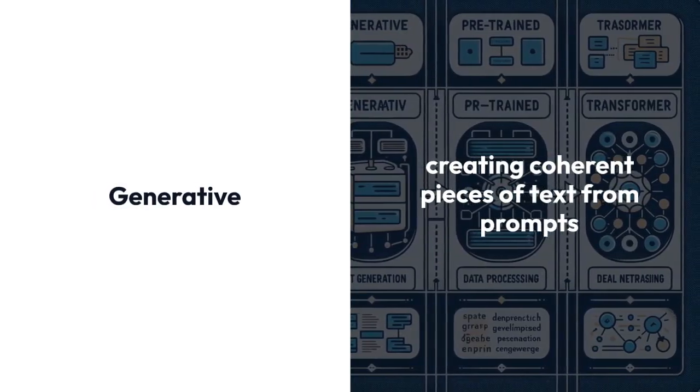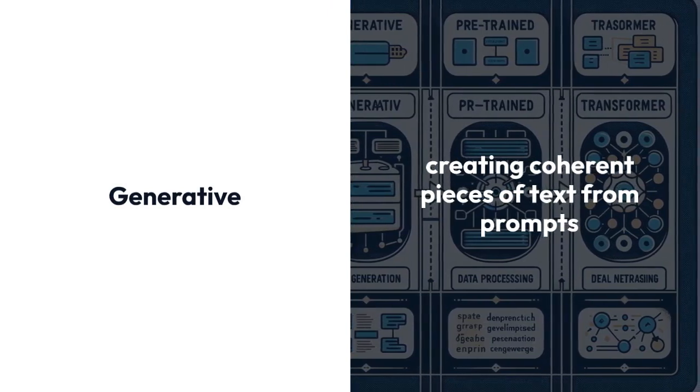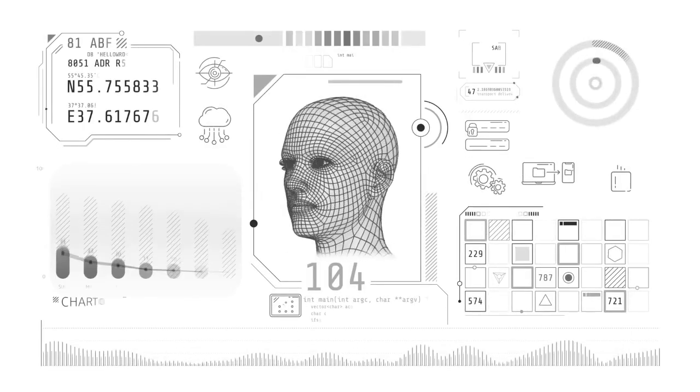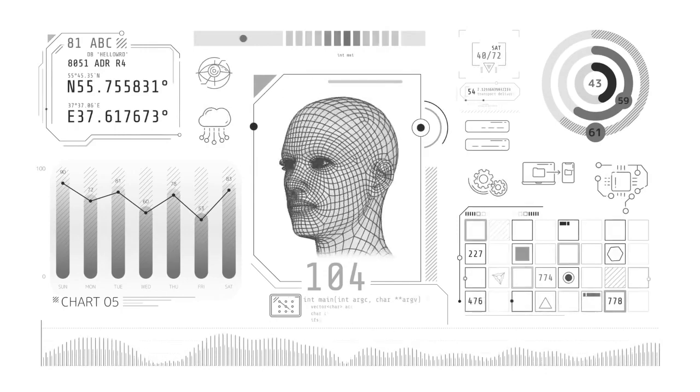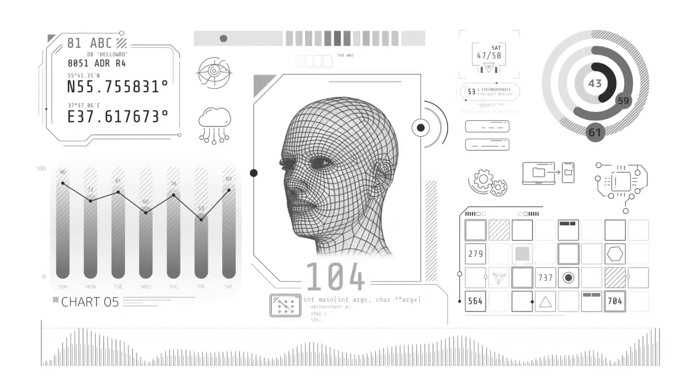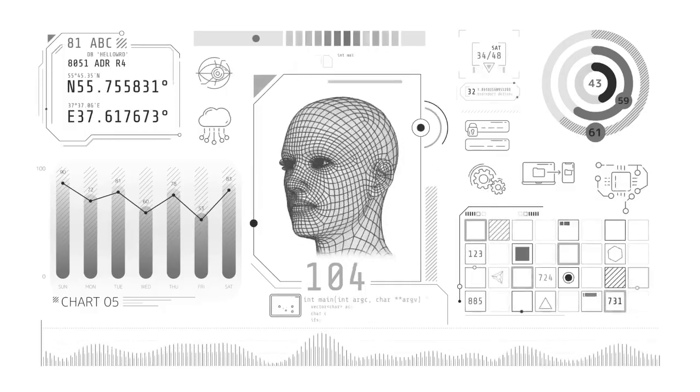Generative suggests that the model generates text, creating coherent pieces of text from prompts. Pre-trained means that before it is ever used by the public, it undergoes extensive training on a dataset comprising a wide swath of the Internet's text to understand language structure and context. Lastly, transformer refers to the type of algorithm it uses, which is effective at handling sequences of data and maintaining an awareness of the context within text.